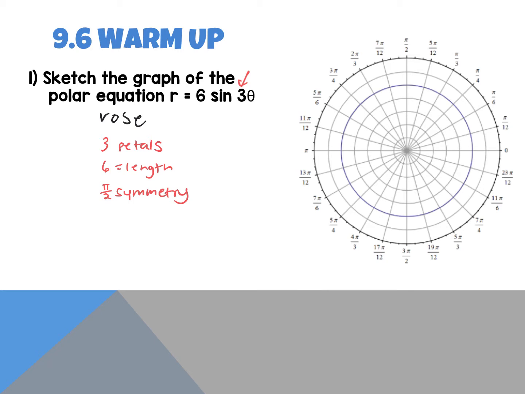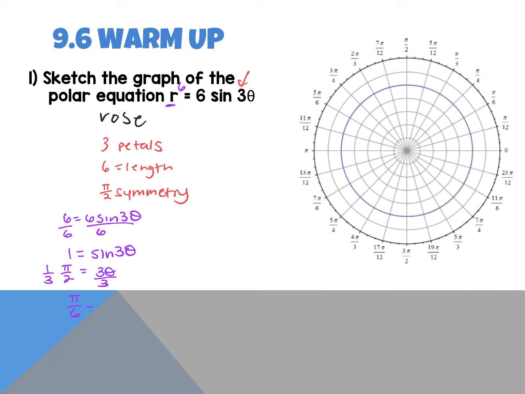So the easiest way to figure out where that petal is, is by setting r equal to the petal length. So I'm going to change r so that it's 6. 6 equals 6 sine of 3 theta. Divide both sides by 6. I get 1 equals sine of 3 theta. Where is sine 1? It happens at pi over 2. And then divide both sides by 3, and I get 1/3.